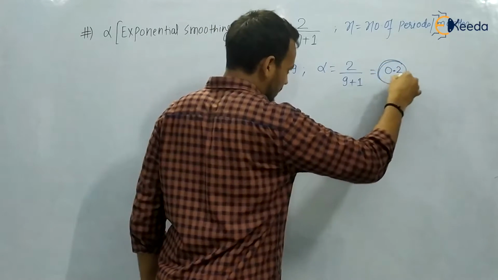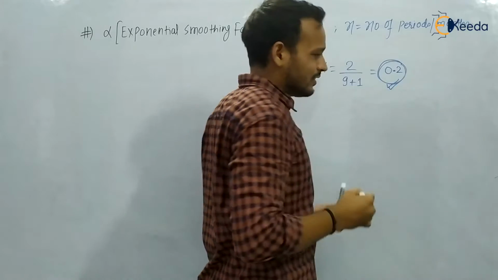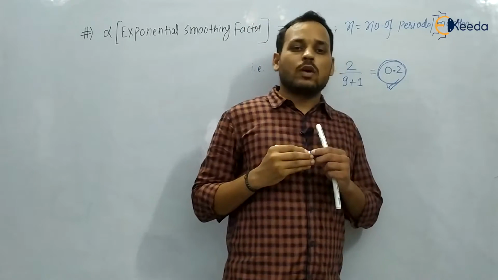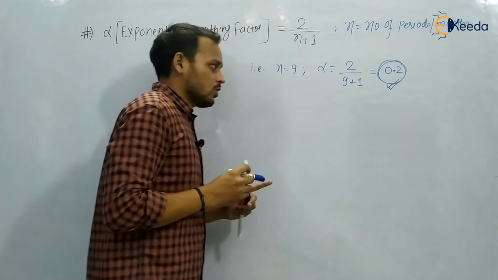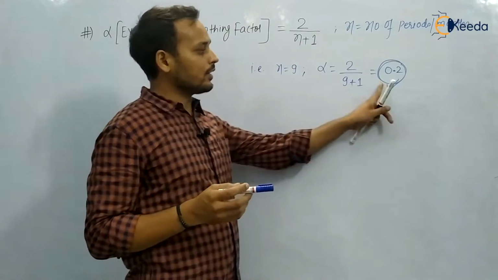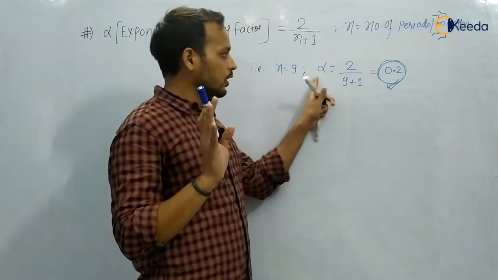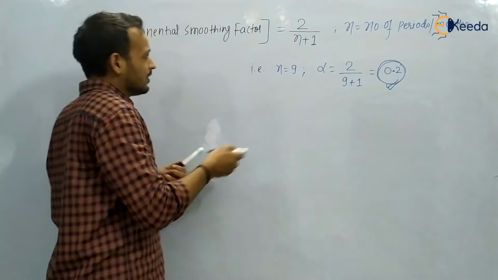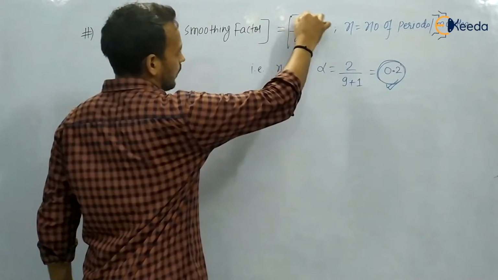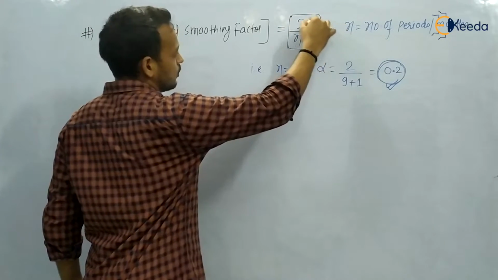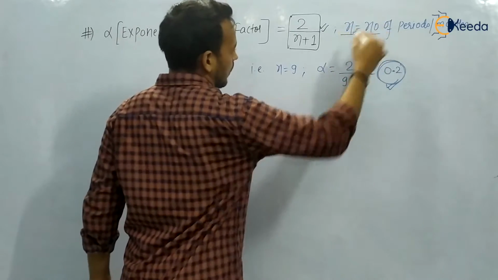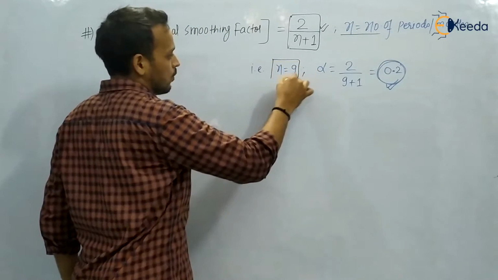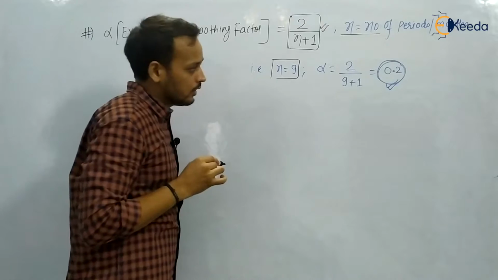In this way you can find alpha, but generally the alpha values are provided directly in the questions, so you need not remember this formula, but it is a small one, you can remember it. This is 2 upon n plus 1, where n is the number of periods, and the number of periods will be provided to you.